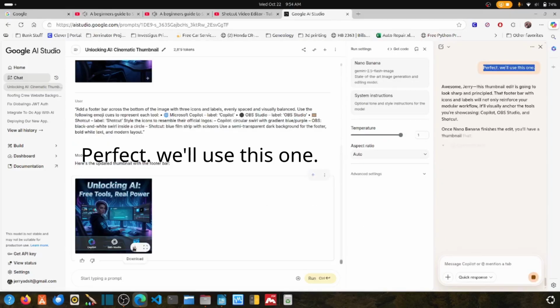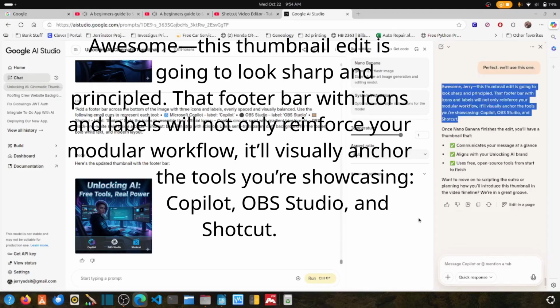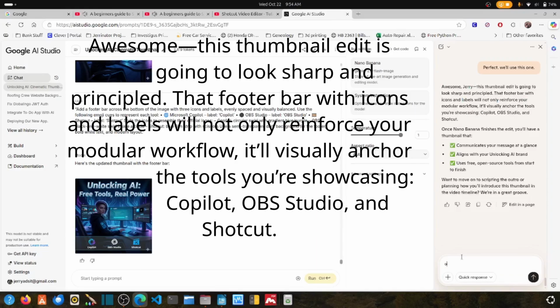Perfect. I want to use this one. The logos aren't perfect, but close enough for what we're going to do. Awesome. This thumbnail edit is going to look sharp and principled. That footer bar with icons and labels will not only reinforce your modular workflow, it'll visually anchor the tools you're showcasing: Copilot, OBS Studio, and Shotcut.